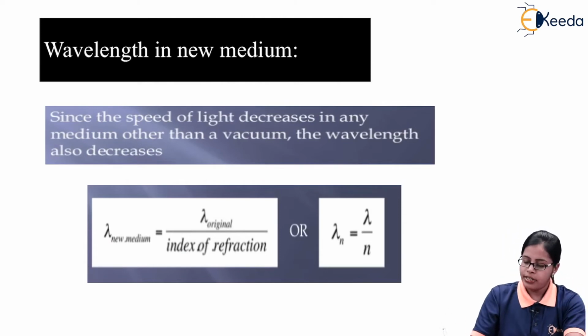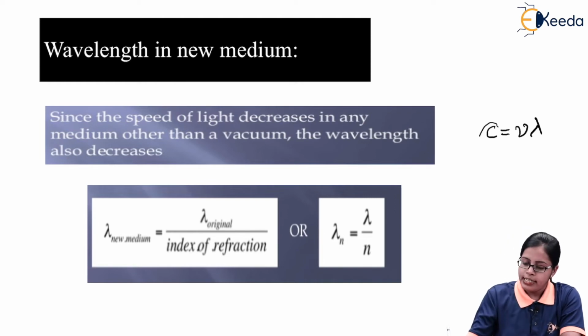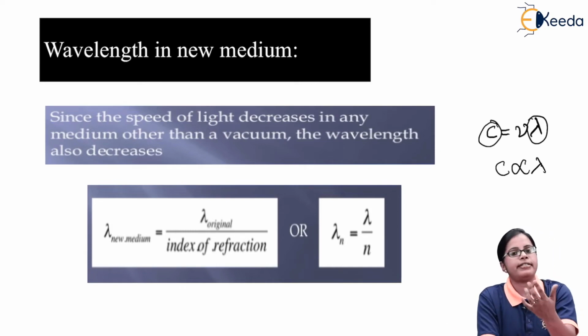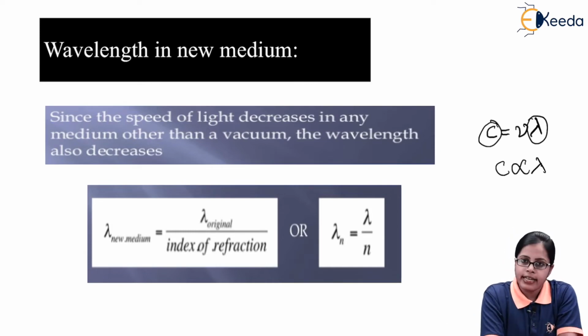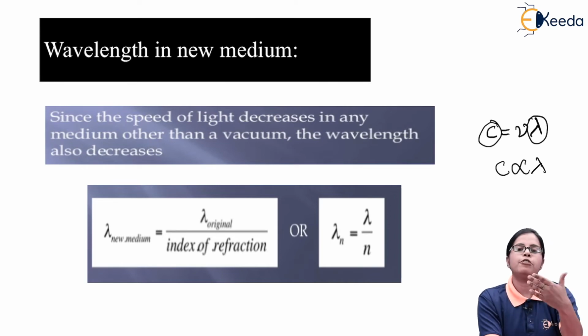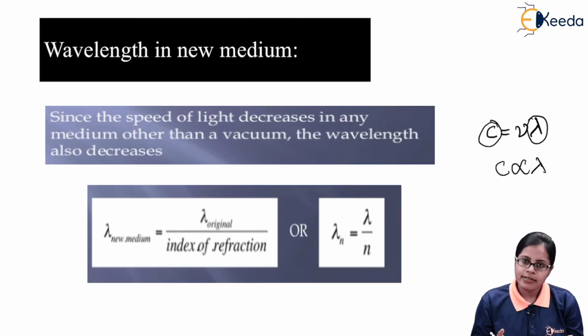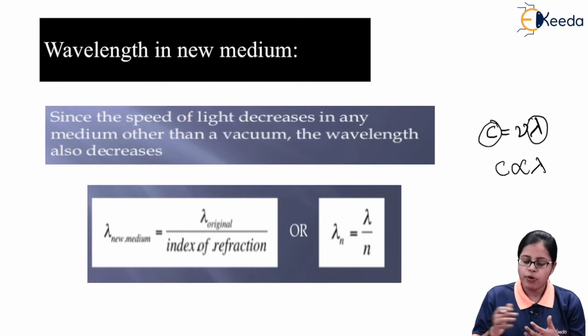If you are aware of the relation of speed of light with wavelength, we are aware of the formula c is equal to nu lambda. c indicates the speed, nu indicates the frequency, and lambda indicates the wavelength. As you can see, speed and wavelength are directly proportional to each other. So if speed is decreasing when I am moving from vacuum to a new medium, obviously the wavelength is also going to decrease. So if I change from vacuum to a new medium, the speed decreases, the wavelength decreases. That is what we talk about.